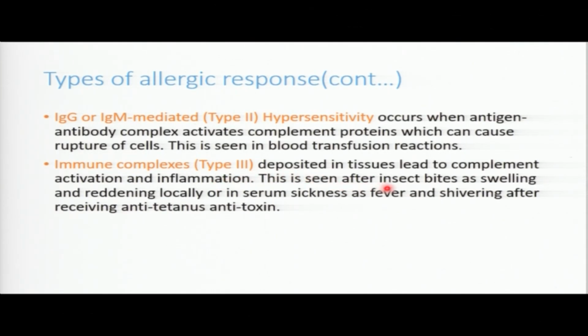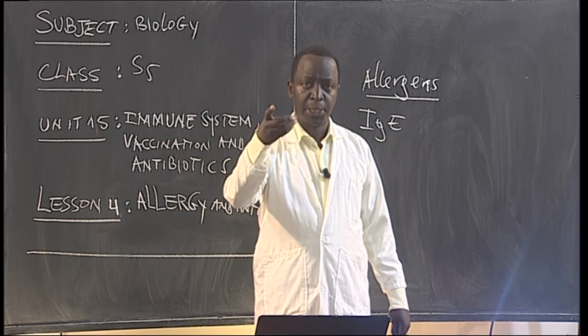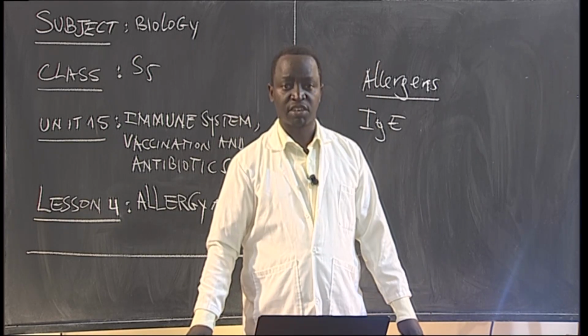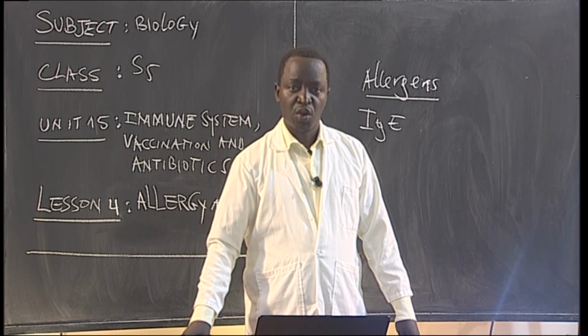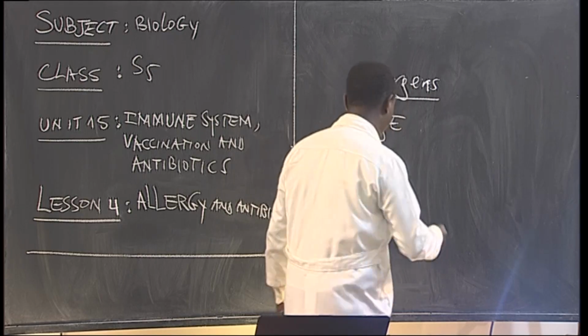This is seen after insect bites as swelling and reddening locally, or in serum sickness of fever and shivering after receiving anti-tetanus antitoxin. So this kind of allergic response is going to happen when you have been bitten by what? By an insect, for example. Let's take an example of a bee.